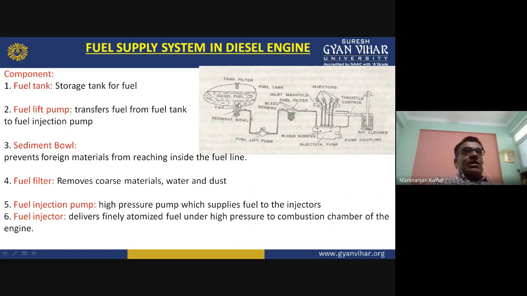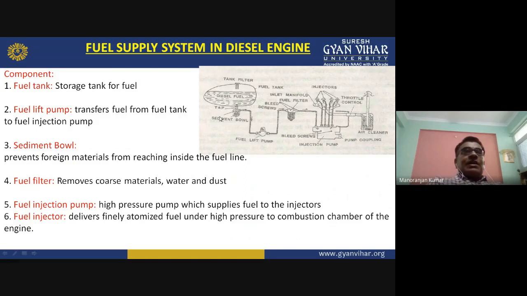What are these? This is the fuel tank, the diesel tank. Just below this is the sediment bowl. This sediment bowl will remove the heavier particles, heavier impurities present in the diesel.